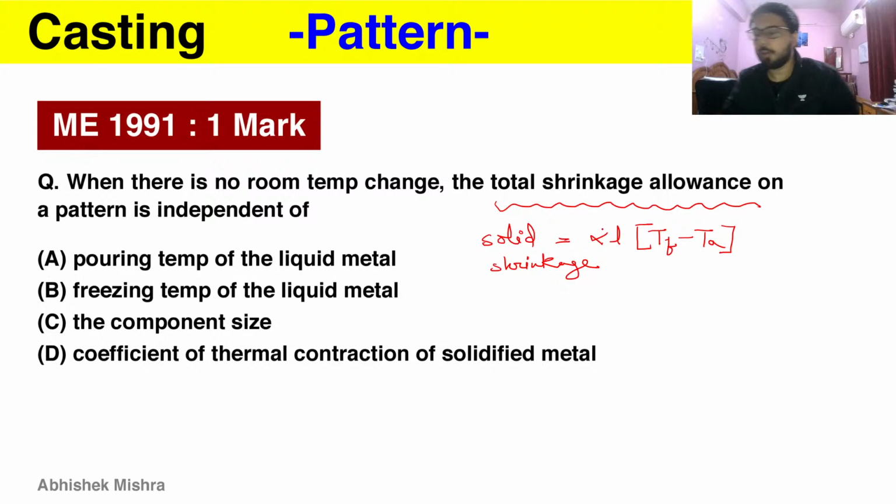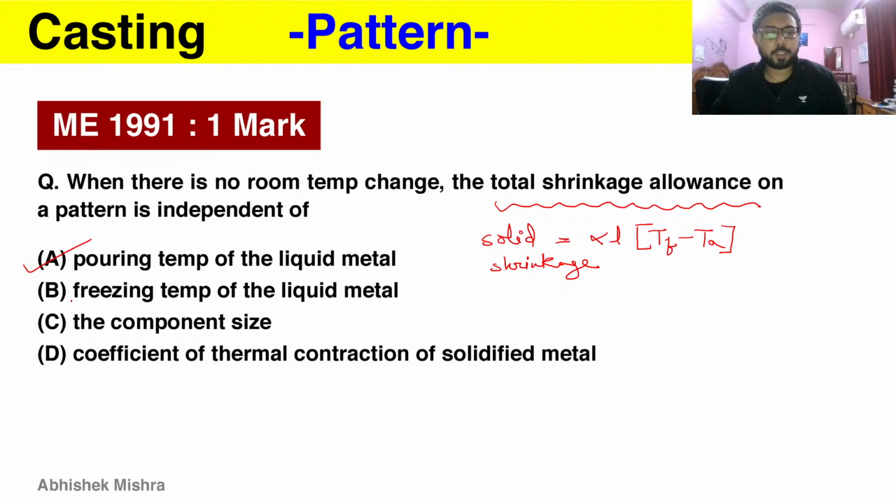So let's see what this shrinkage allowance depends upon. Pouring temperature, no, it is not anywhere to be seen, so it is independent of pouring temperature. You can just tick that, but we will make it a habit of going through each and every option to make fewer mistakes, because some other option can be there which is providing an even better answer. So let's make this a habit.